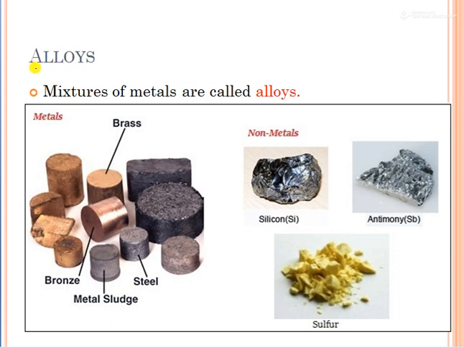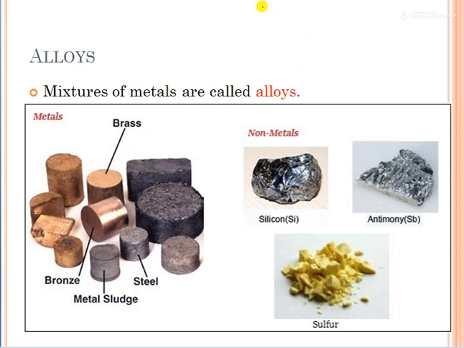Now we will come to know what alloys are. The mixture of metals is called alloys. Now it can happen that some metals are very soft. We cannot use them for any purpose as they are, but they are good. So for that purpose, what we are doing is mixing something into this.